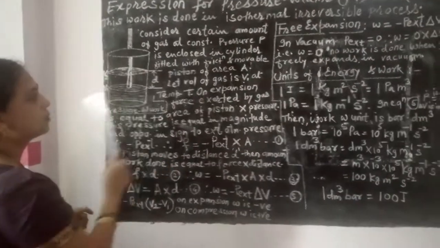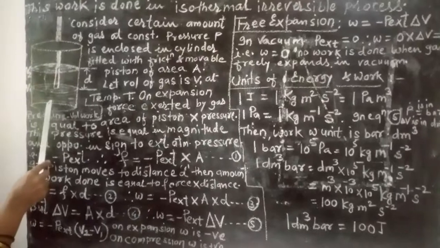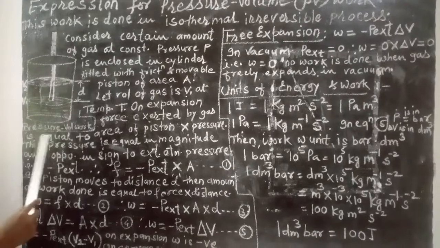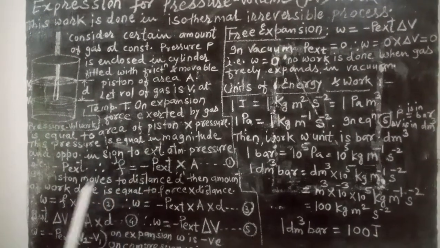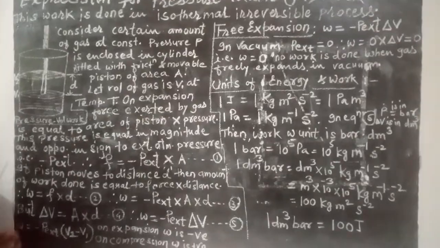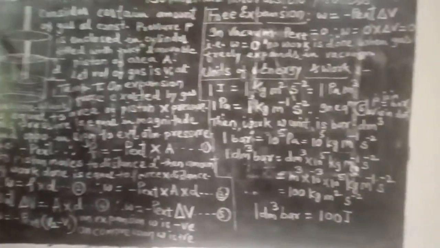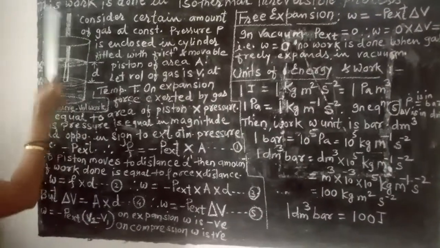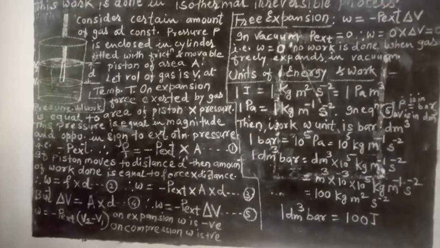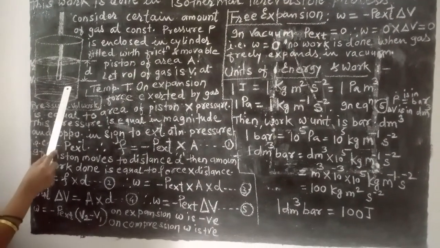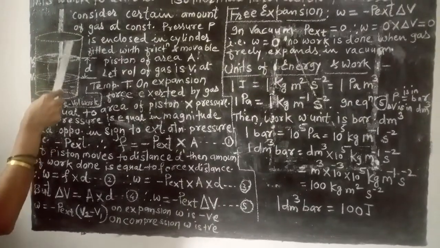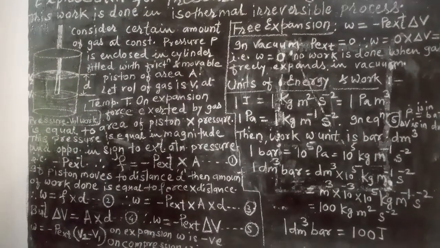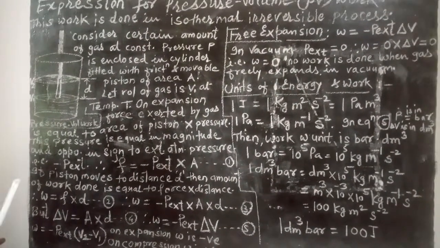What will happen on expansion? On expansion, the force exerted by the gas is equal to the area of the piston into pressure. We have already learned in the last lecture that if the external pressure is reduced, expansion of the gas occurs and the piston moves in the upward direction, and the force with which the piston moves in the upward or downward direction, that force into the displacement is nothing but the work done. We have already seen this.